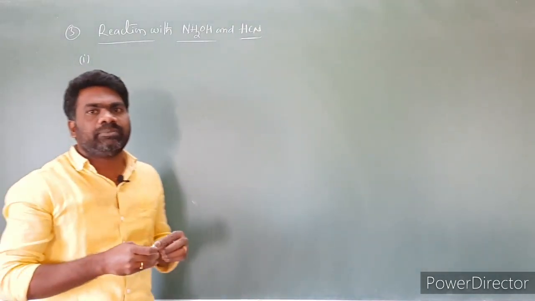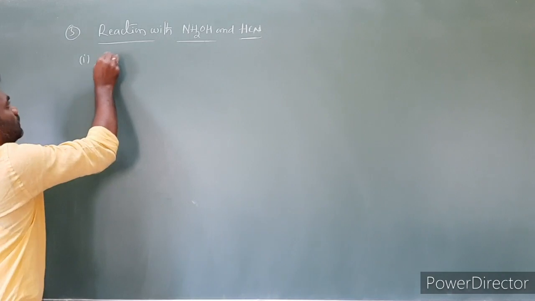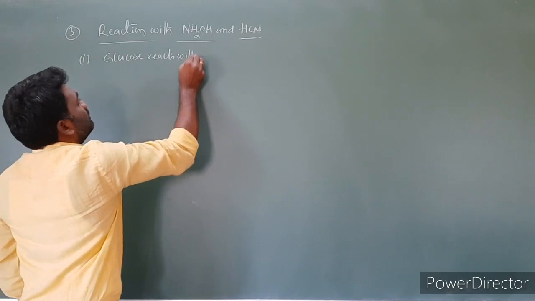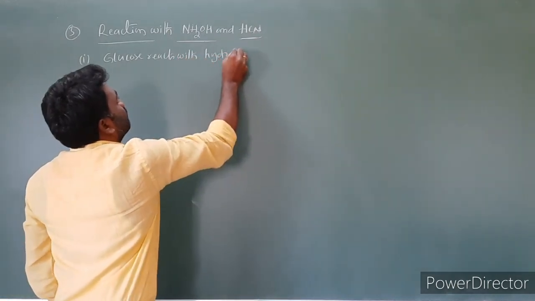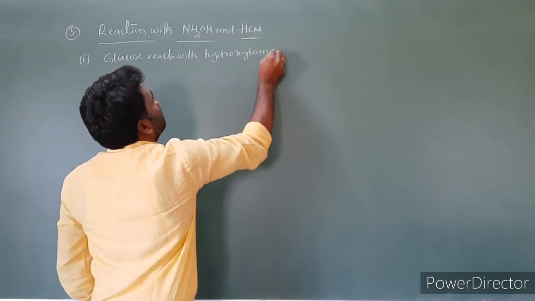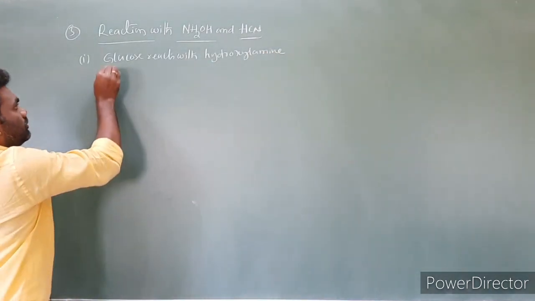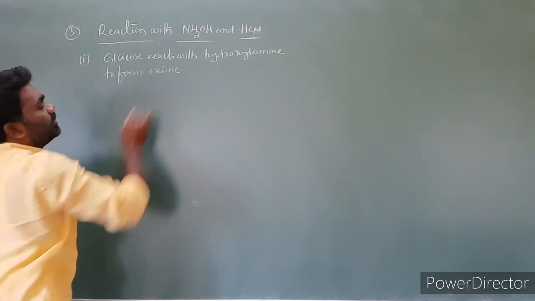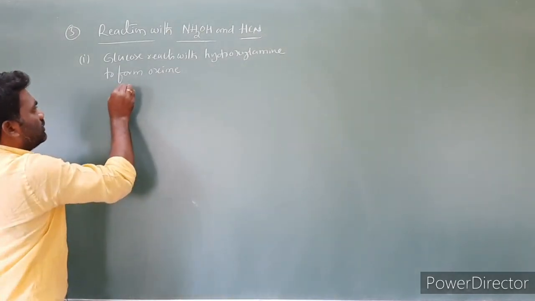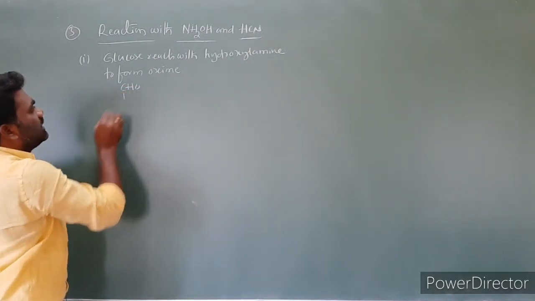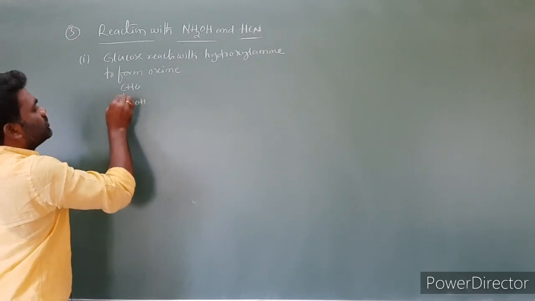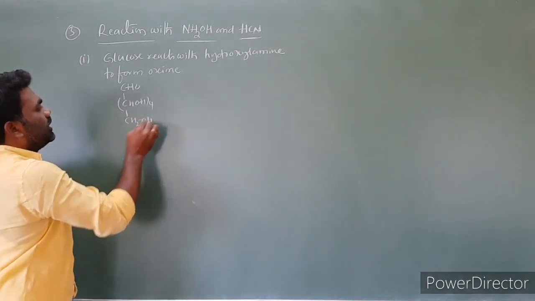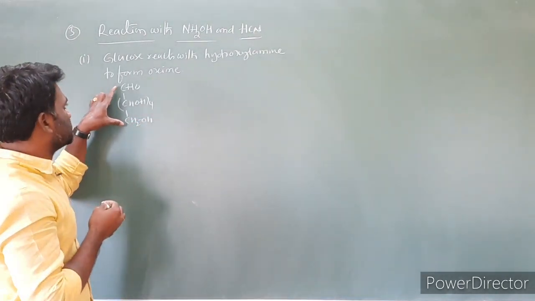Glucose reacts with hydroxylamine to form oxime. Let us write the equation for it. Glucose has the formula CHO, then CHOH taken 4 times, and CH2OH. I already said how to write this simple structure of glucose.